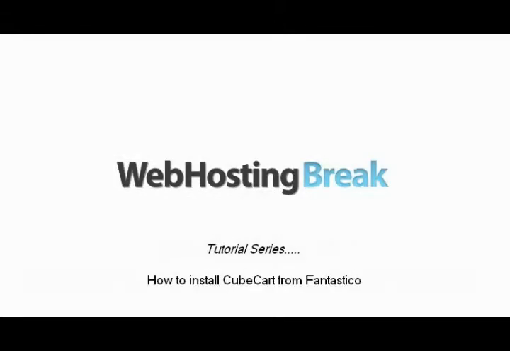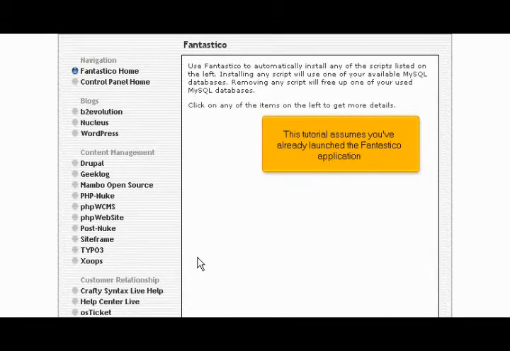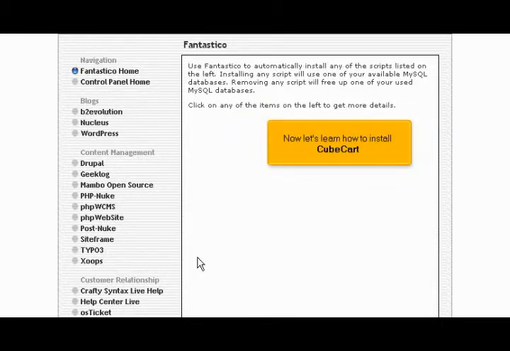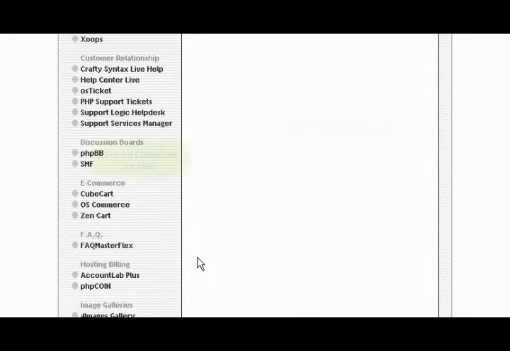How to install Cubecart from Fantastico. This tutorial assumes you've already launched the Fantastico application. Now let's learn how to install Cubecart. Click the Cubecart link here.